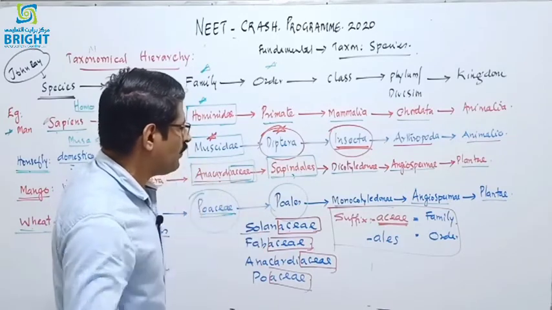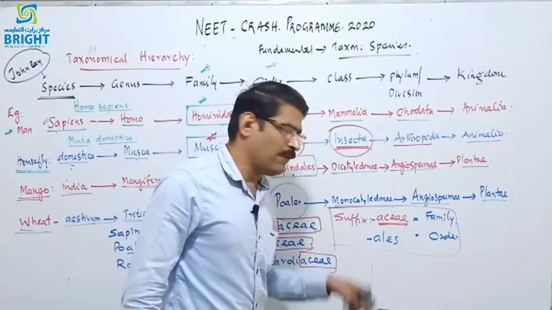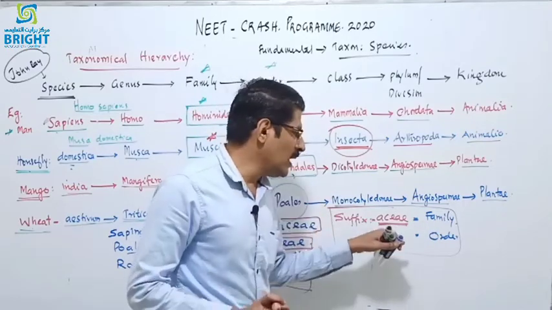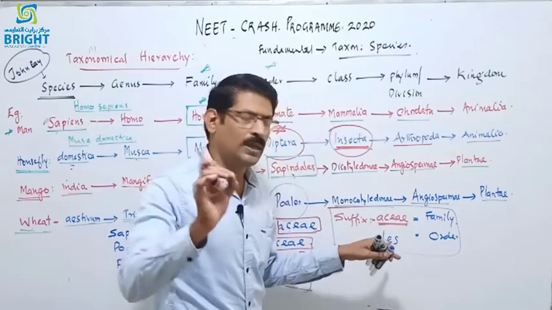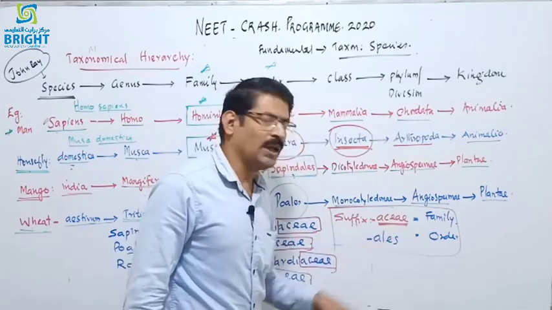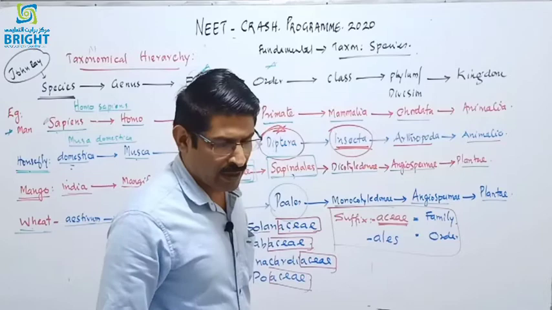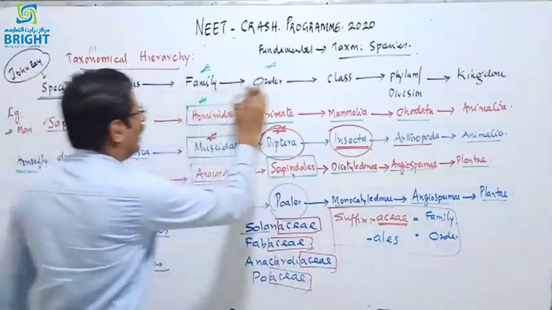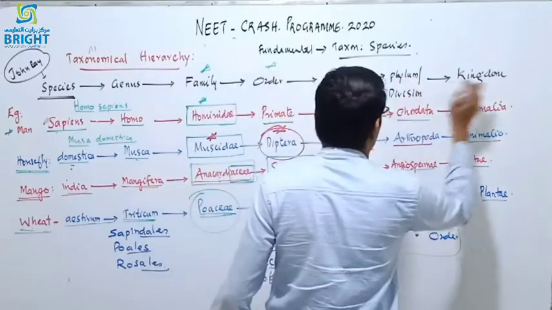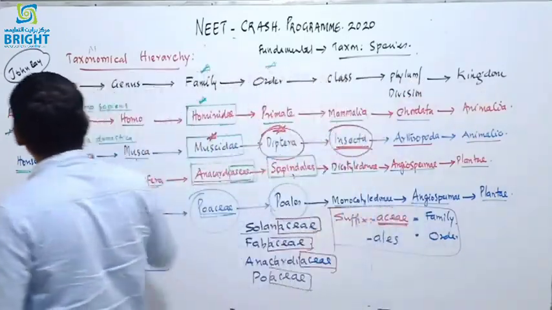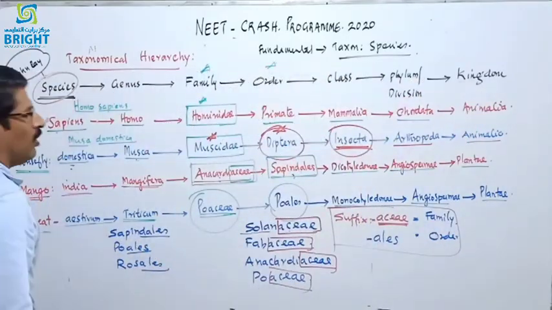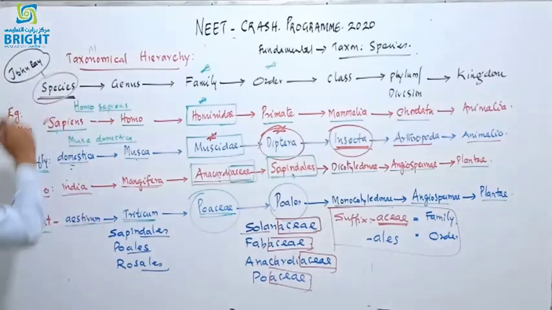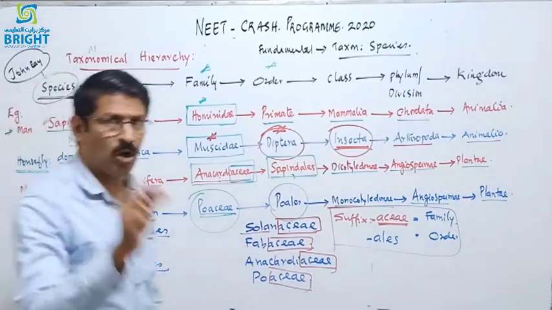The rule present in the ICBN is that the suffix of the botanical family always ends in ACEAE, and the order ends with ALES. This is about the taxonomical hierarchy: species, genus, family, order, class, phylum or division, and kingdom. The species is the basic, fundamental taxon, and the term species was introduced by John Ray.